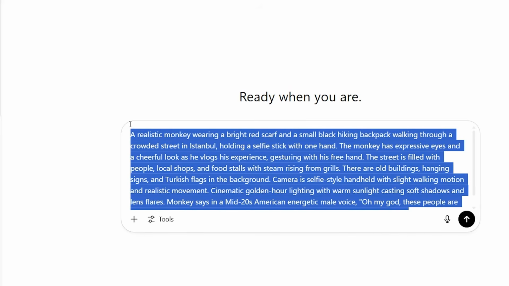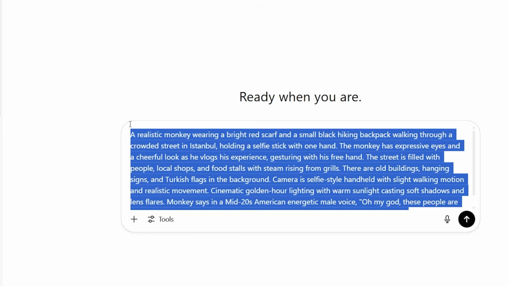The setup is a realistic monkey in a red scarf and small backpack walking through the streets of Istanbul, vlogging in selfie mode. A realistic monkey wearing a bright red scarf and a small black hiking backpack walking through a crowded street in Istanbul holding a selfie stick with one hand. The monkey has expressive eyes and a cheerful look as he vlogs his experience, gesturing with his free hand. The street is filled with people, local shops, and food stalls with steam rising from grills. There are old buildings, hanging signs, and Turkish flags in the background. Camera is selfie style, handheld with slight walking motion and realistic movement. Cinematic, golden hour lighting with warm sunlight casting soft shadows and lens flares.